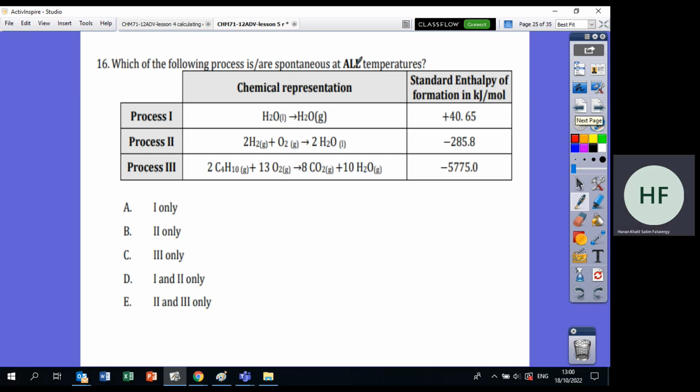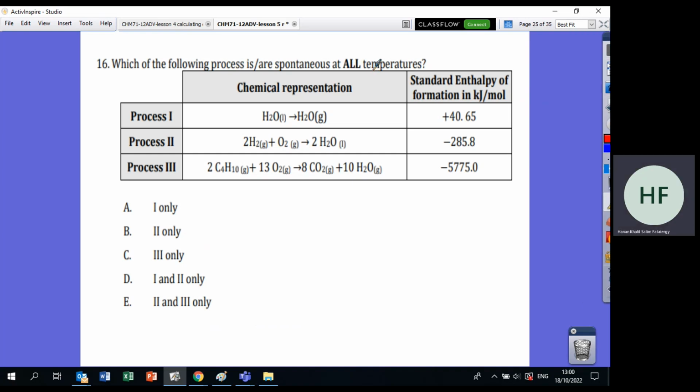Okay, yalla, do this. Which of the following processes is spontaneous at all temperatures? Same as what we did. Put the signs of delta H, delta S, and then put the signs of delta G. Delta H is from here.